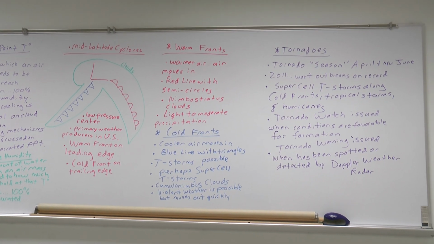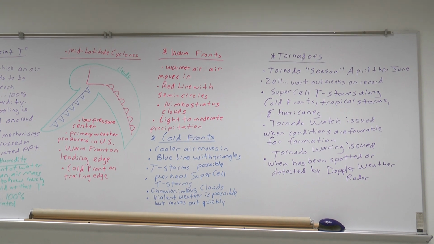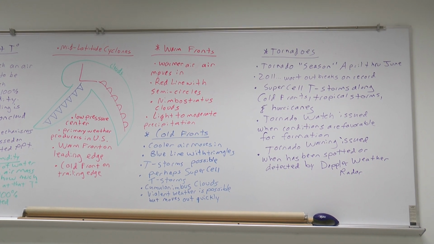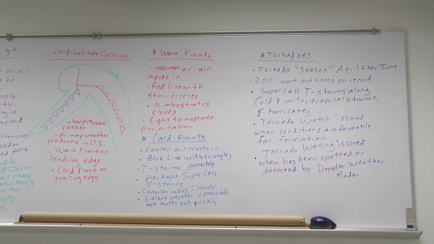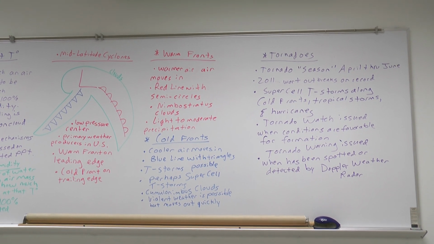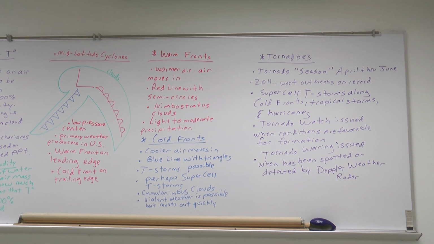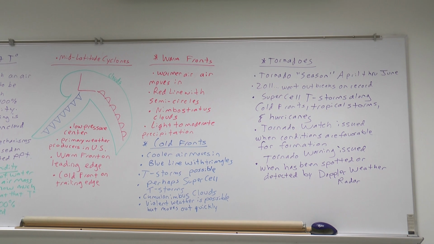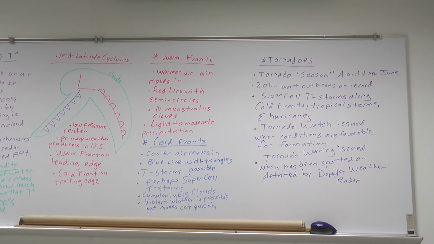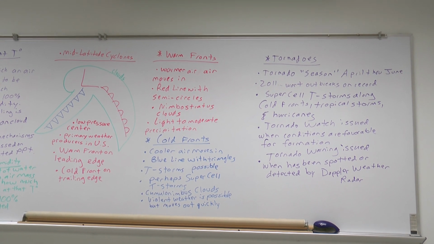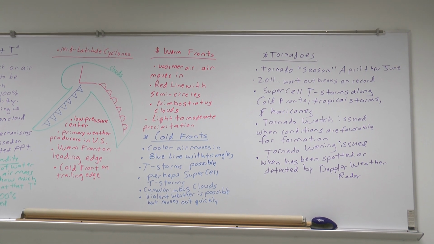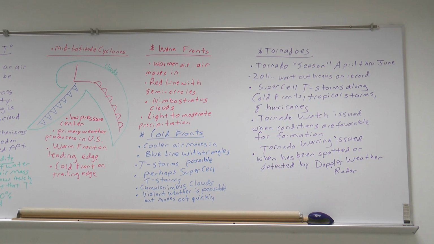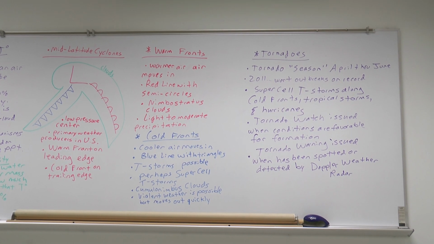Okay, how about the cold front? The cold front is on the trailing edge or the back edge of our mid-latitude cyclone. A cold front means cooler air is moving in. It's shown as a blue line with triangles. Thunderstorms are possible, especially in the warmer months, and you might even get supercell thunderstorms, which are the really big, powerful, dangerous thunderstorms. So, the supercell thunderstorms are more likely to occur late spring, early summer.